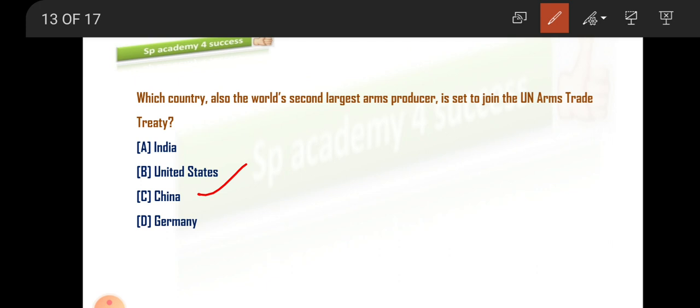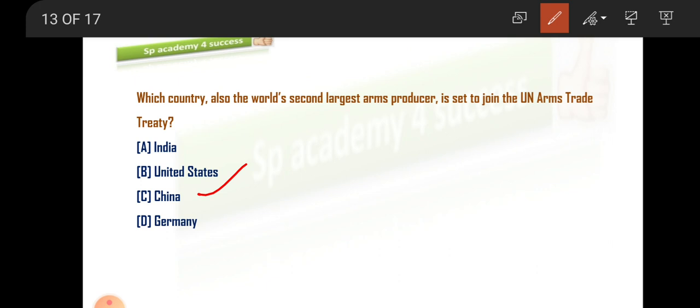If you see the story, there is a backstory behind this. Initially, the United States rejected joining the treaty, which has been designed to control the flow of weapons, but later on it also joined. But recently, which country has joined?